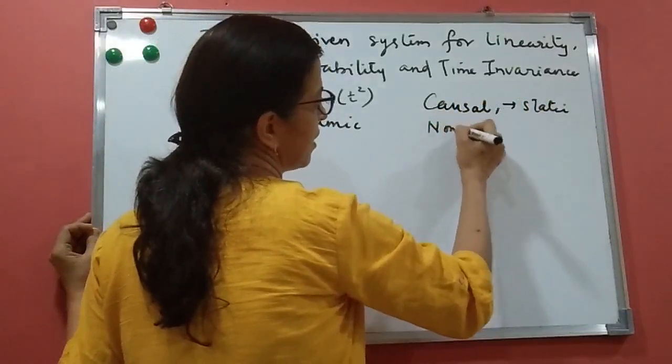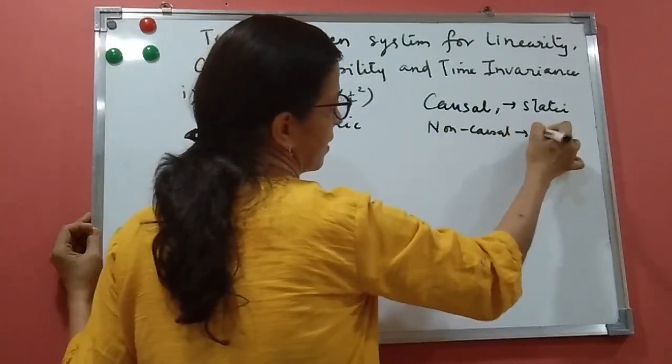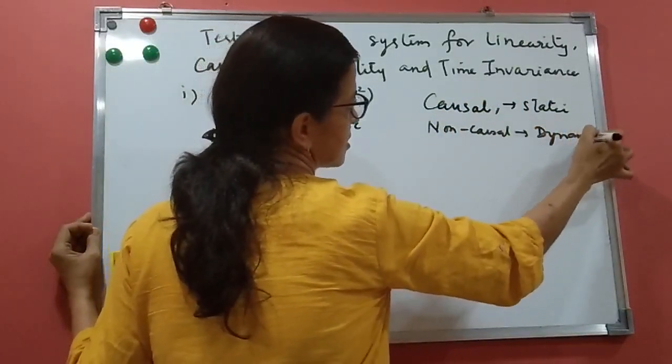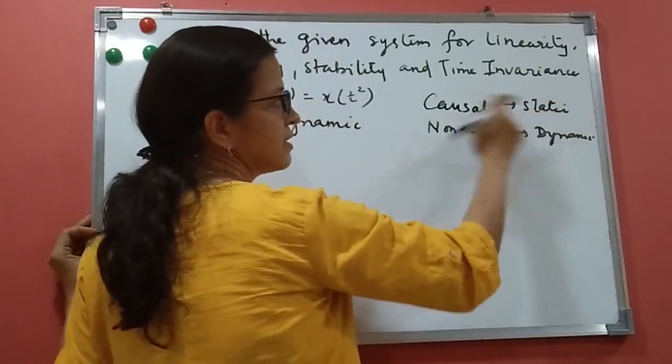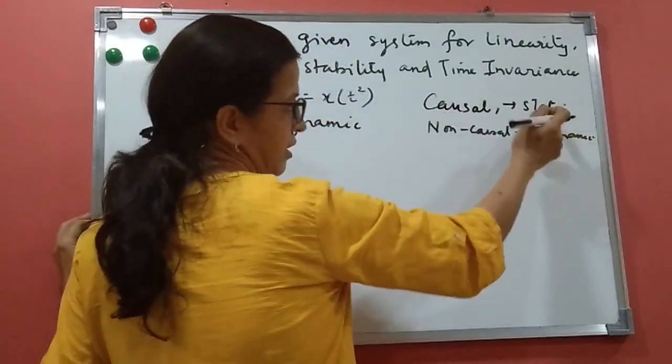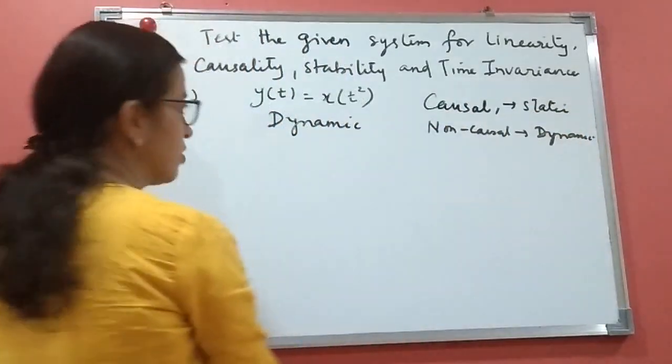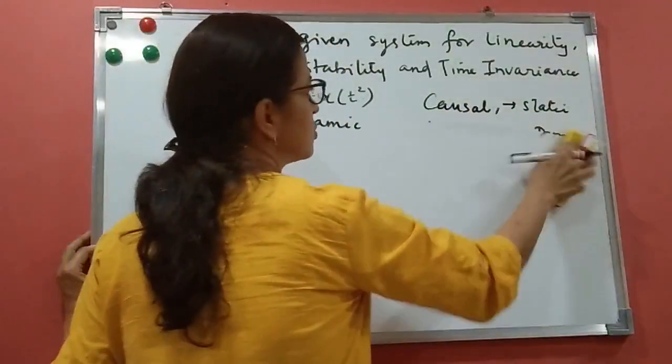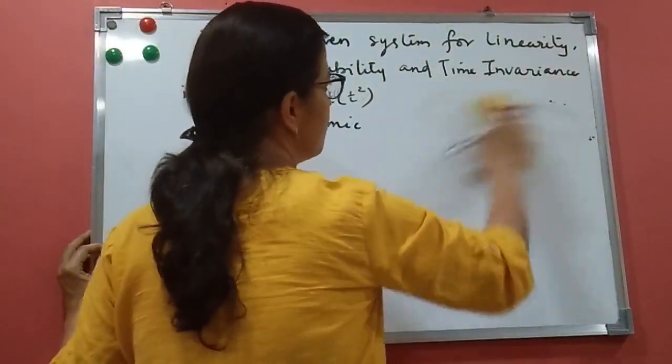Non-causal means that it will be dynamic always, because static means depending only on the present, and that is nothing but causal. If it is not static, it is dynamic, then it will be non-causal. Okay. So now let us see time variant or invariant.